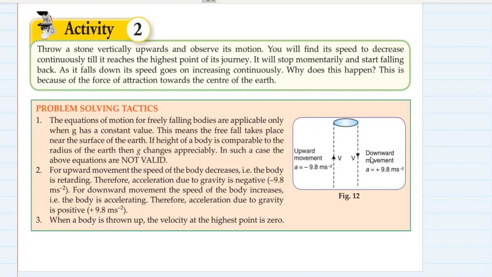And why does this happen? This is due to the force of attraction by the earth, the force exerted on the body by the earth, which produces acceleration in it.